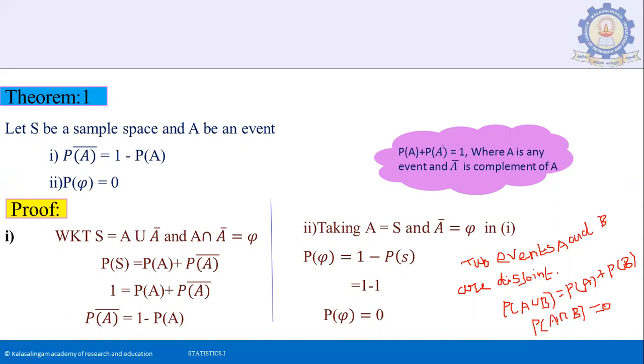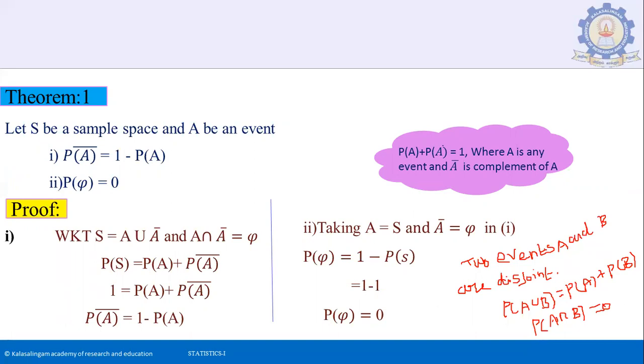So we know that the sample space S equal to A union A complement and also A intersection A complement is empty. Therefore, P of S equal to P of A union A bar, because A and A bar are disjoint. So by axiom 4, P of A plus P of A bar. P of S value is 1 by third axiom. So 1 equal to P of A plus P of A bar. So we get the result P of A bar equal to 1 minus P of A.